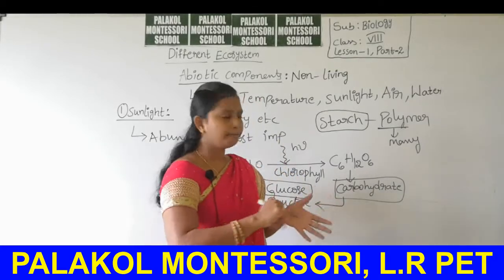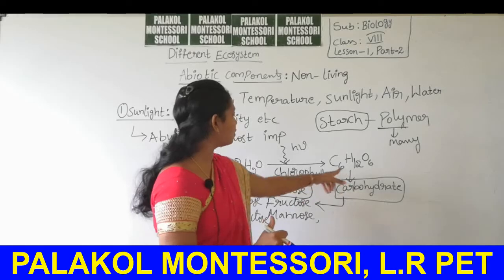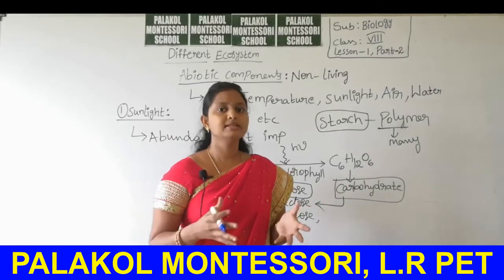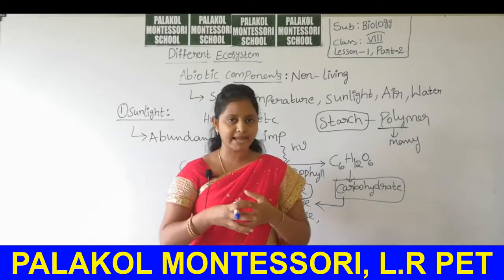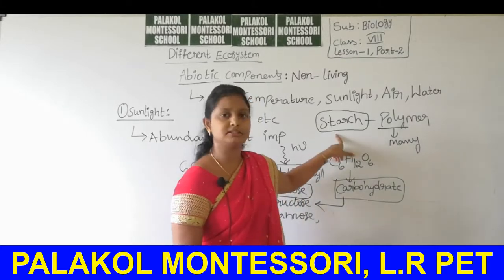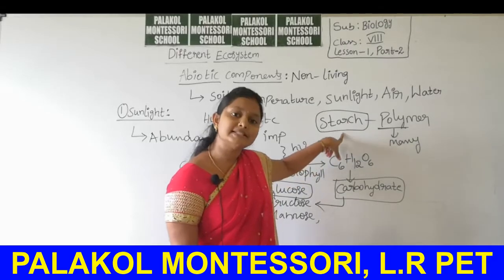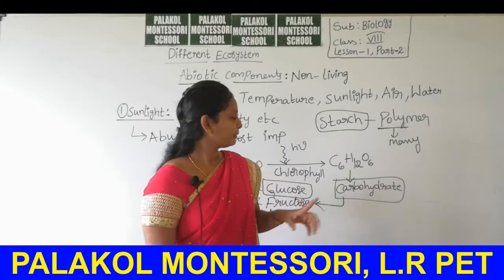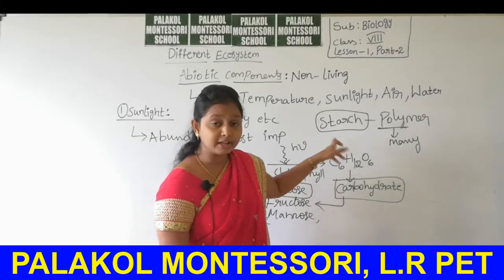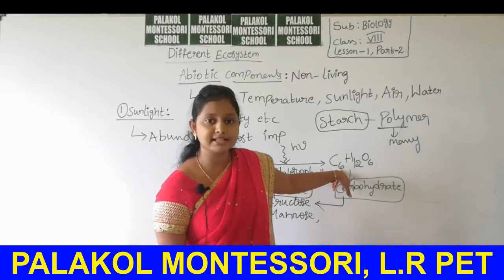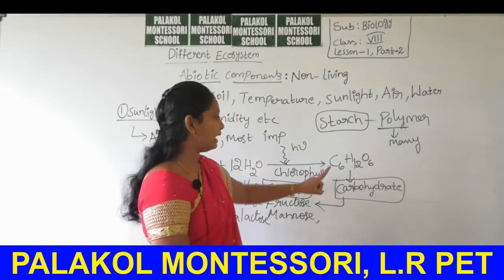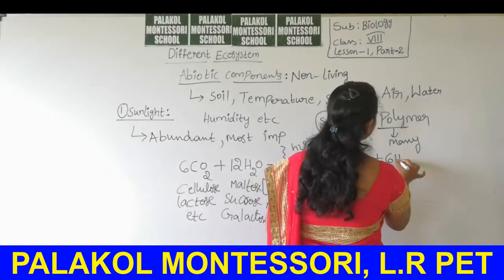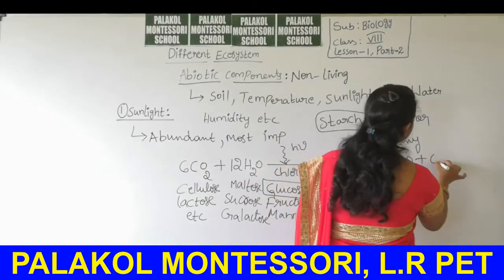So many glucose molecules are combined to form a single polymer, that is starch. This starch is the storage form of food material in the plant. But at the end of photosynthesis, which molecule is synthesized? It is glucose, along with some byproducts, H2O and oxygen gas.